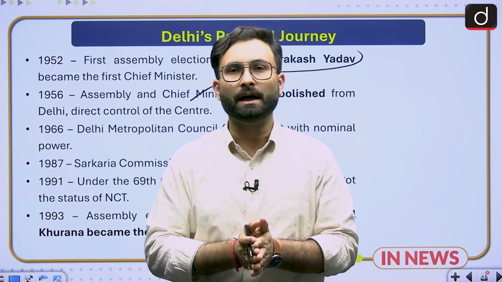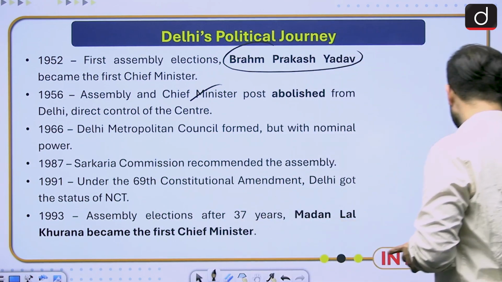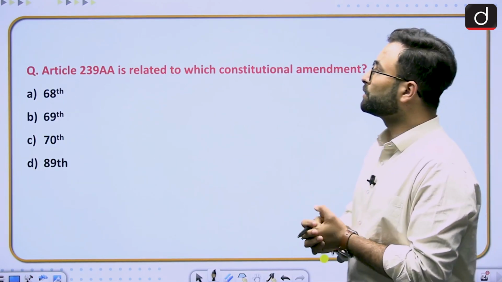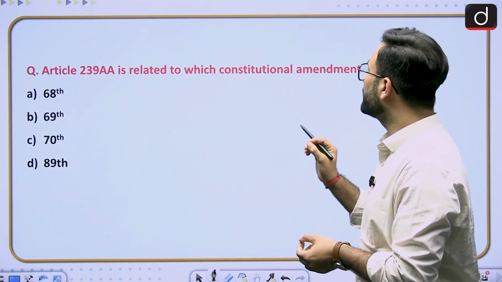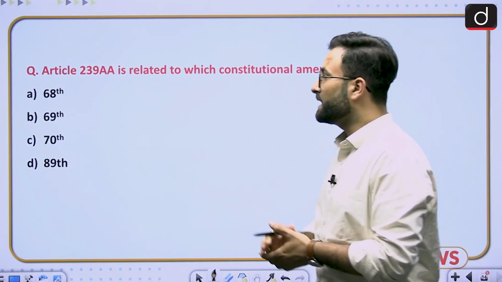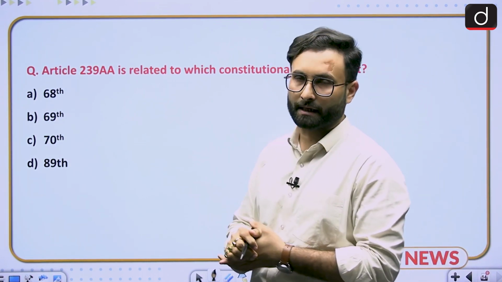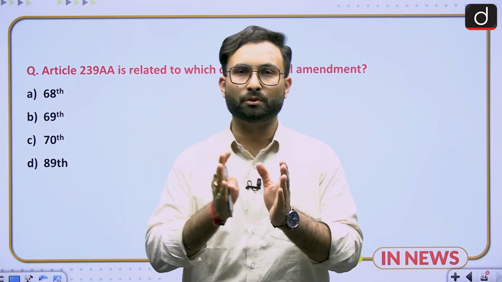Now in the end, we have a practice question for you, which you have to attempt. Article 239AA is related to which constitutional amendment: 68th, 69th, 70th or 89th? So you can attempt this question and answer in the comment box.